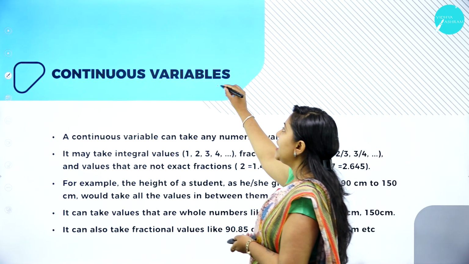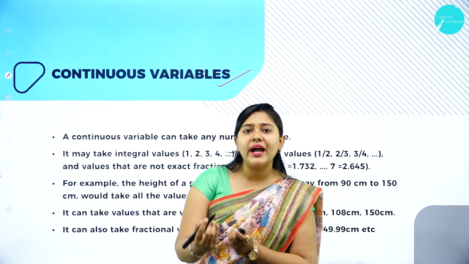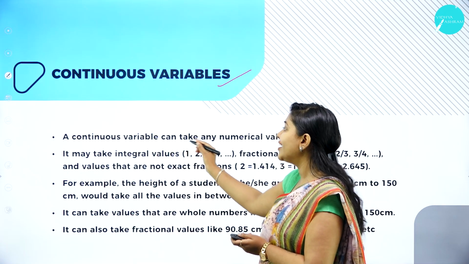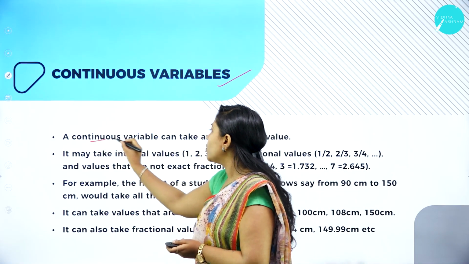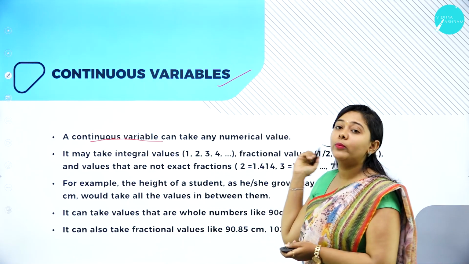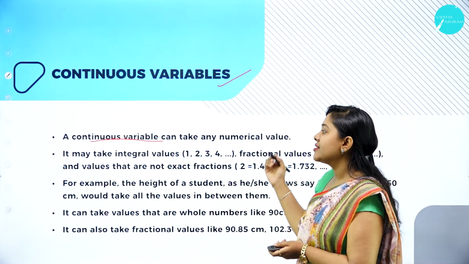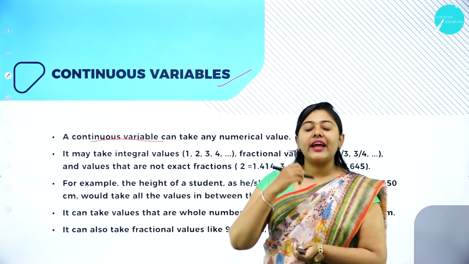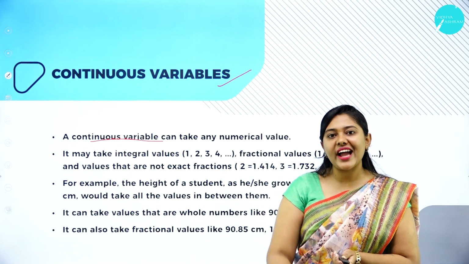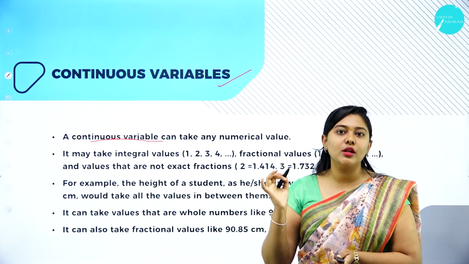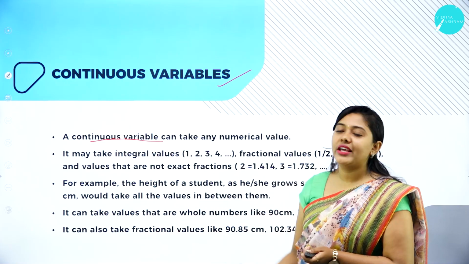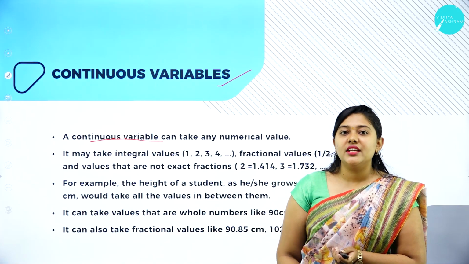So we have continuous variable. What do you all mean by continuous variable? The word itself says a continuous variable can take any numerical value. That means it can be an integer, it can be a decimal, it can be a fraction, it can take any numerical value. Such kind of variable is called what? Continuous variable.